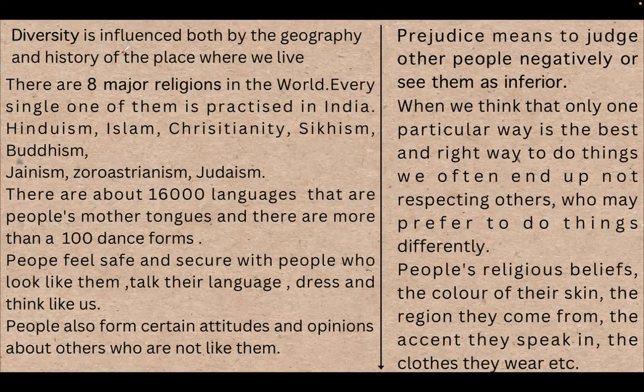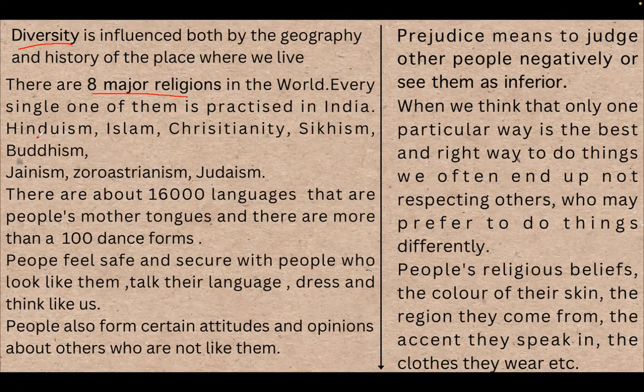So I already told you what is diversity. This diversity is influenced by both the geography and history of the place where we are living. Okay. So there are 8 major religions in the world, and every one of them is practiced in India.